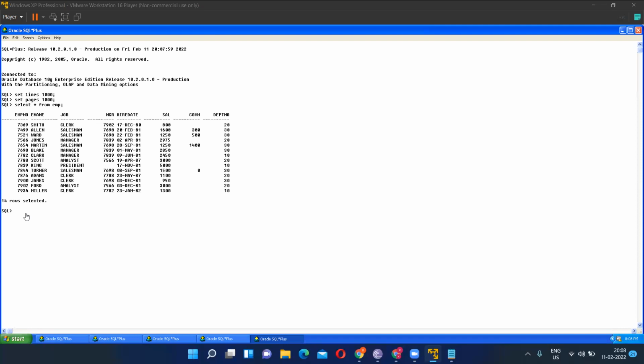Select distinct department number from which table? From EMP. So what will be the output? Can you think what will happen? 10, 20, 30 will be displayed only once. That means all the duplicate values have been removed, or not? Tell me yes or no. Yes. All the duplicate values, 20 was there so many times, only one 20. 30, only one 30. And 10, only one 10.